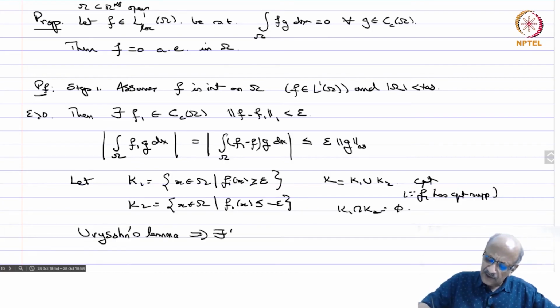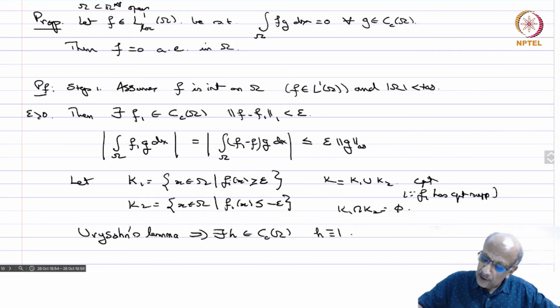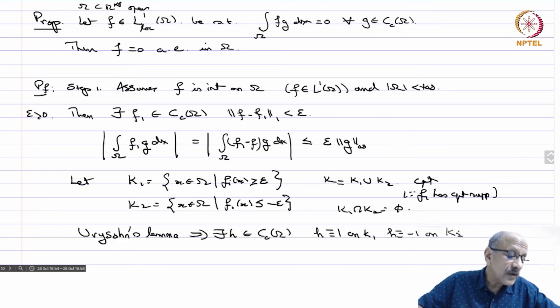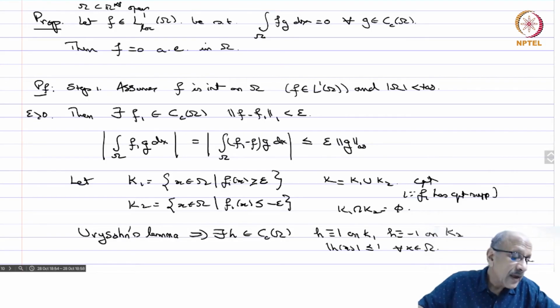It implies there exists an h in Cc of omega such that h is identically 1 on k1 and identically minus 1 on k2, and also such that mod h of x is less than or equal to 1 for all x in omega. In fact, it can be taken between minus 1 and 1. That is exactly what we are saying.